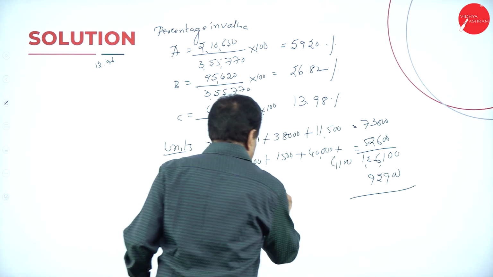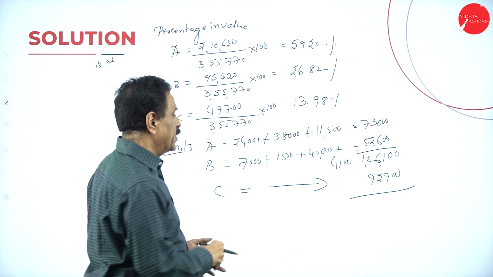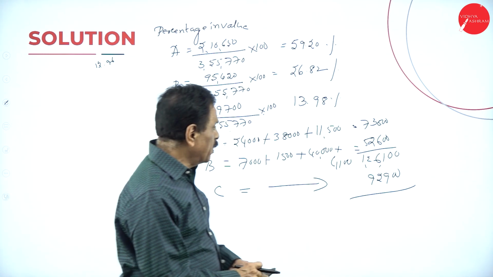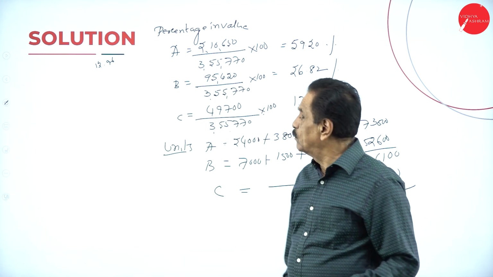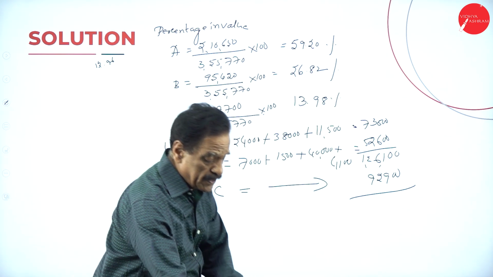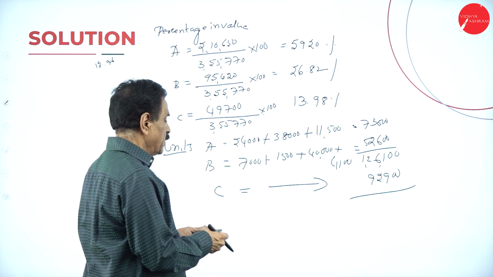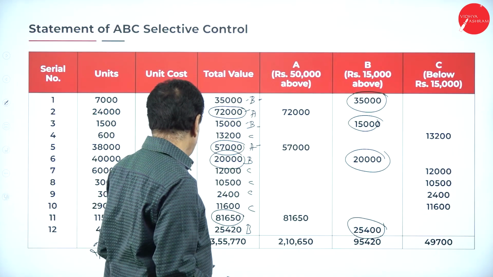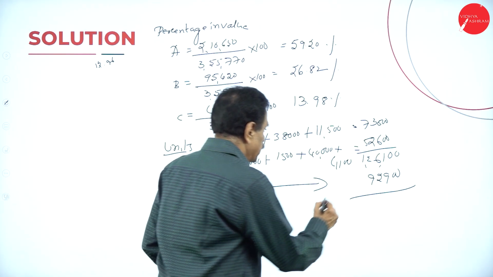This goes to C. So many units. If you know the value, that's okay for us. Roughly, total units come to 2,19,000.